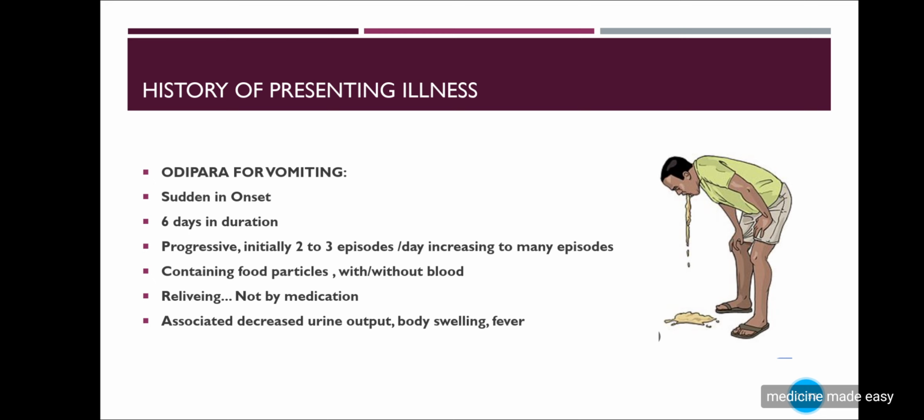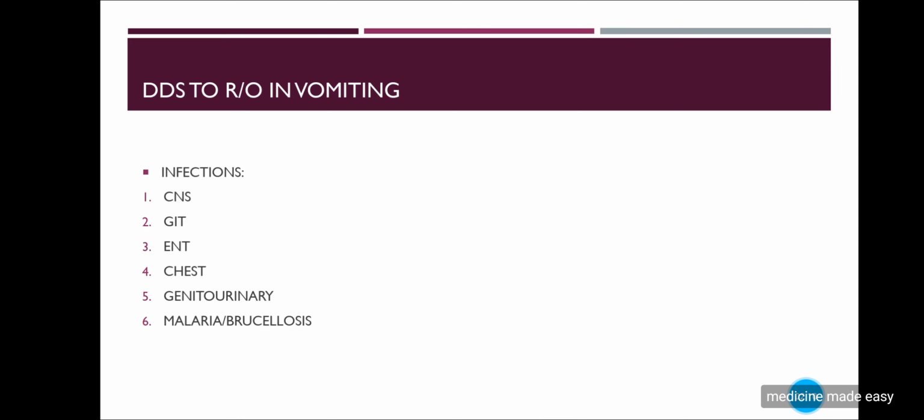Then it is associated with decreased urine output, any fever, any generalized body swelling, any frequency, urgency, any frothy urine, any burning micturition, you can mention in the associated symptoms. Then for vomiting, you have to go for the differential diagnosis to rule out causes of vomiting. In this, you have to go from head to toe.